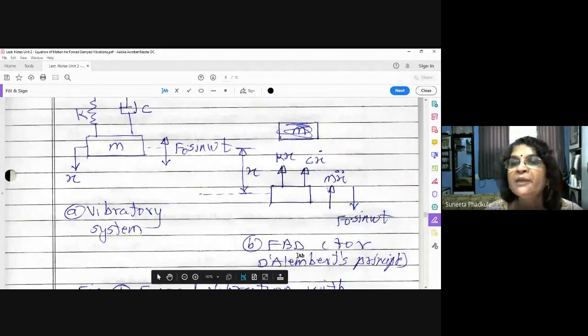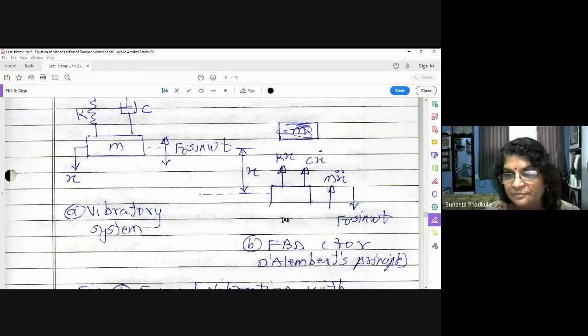The inertia force will always be in the opposite direction of the motion. Your mass is moving down, so the inertia force will be acting upward. Its magnitude is m into x double dot, mass into acceleration.